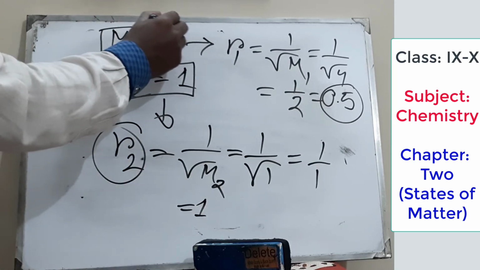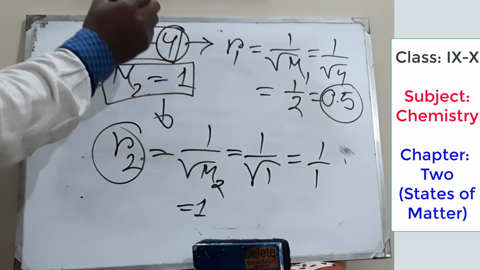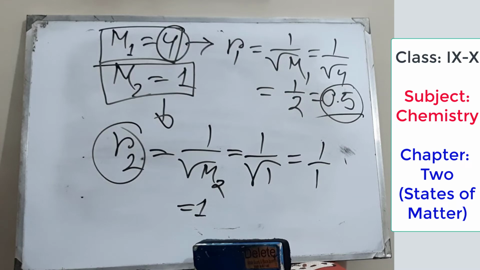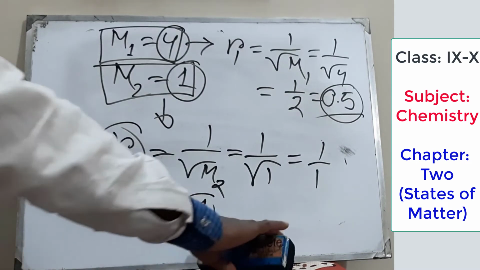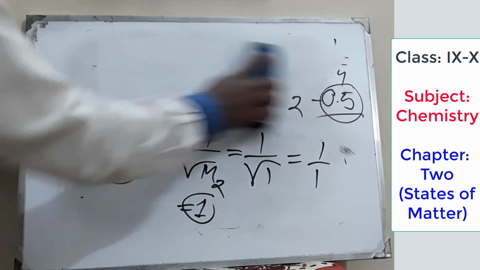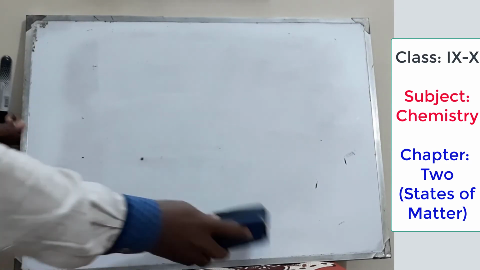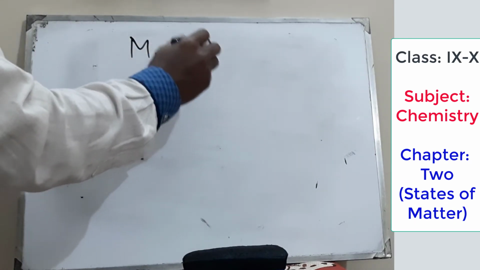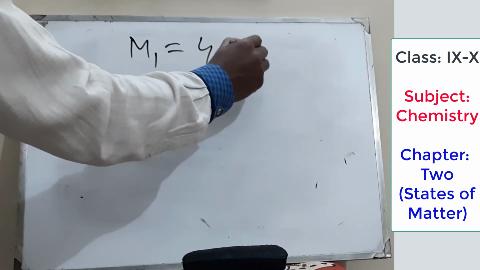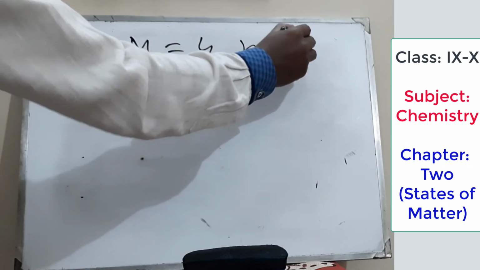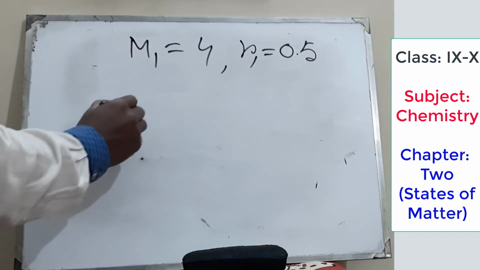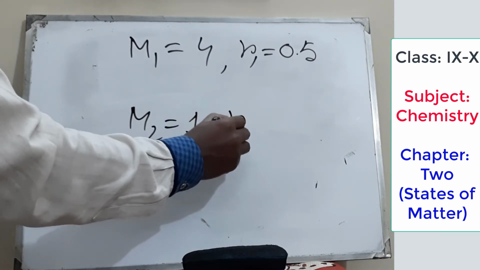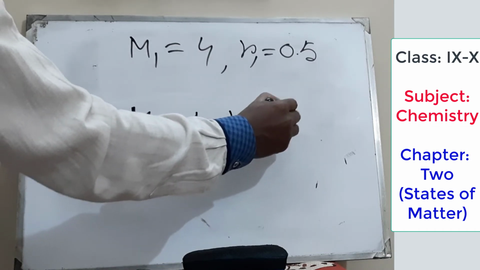That means the molecular mass is bigger but the rate is smaller. When m1 equal to 4, we have got R1 equal to 0.5, and when m2 equal to 1, R2 equal to 1.